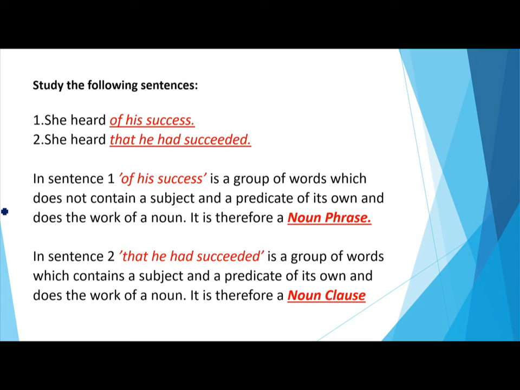It is therefore a noun phrase. But in sentence 2, "that he had succeeded" is a group of words which contains a subject and a predicate of its own and does the work of a noun. It is therefore a noun clause. I hope, students, now you must have understood what the difference is between a noun phrase and a noun clause.